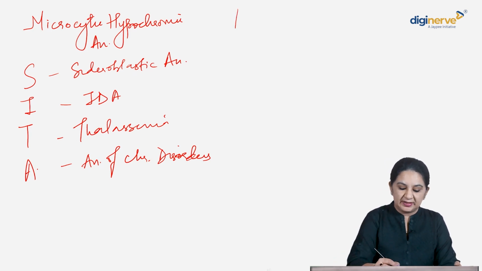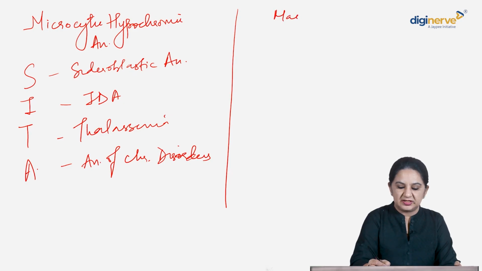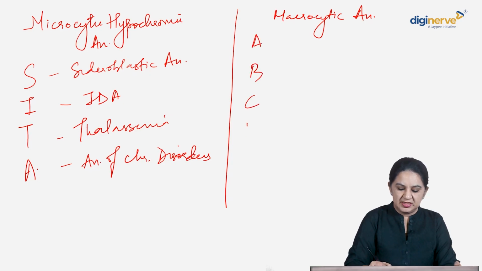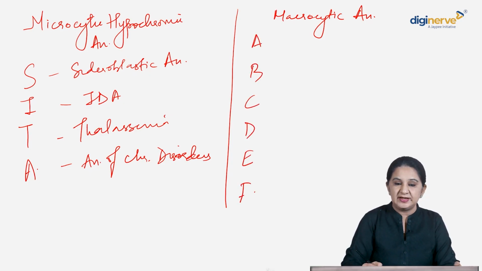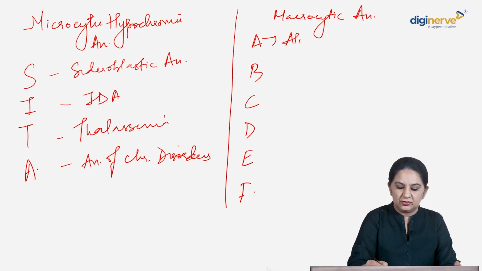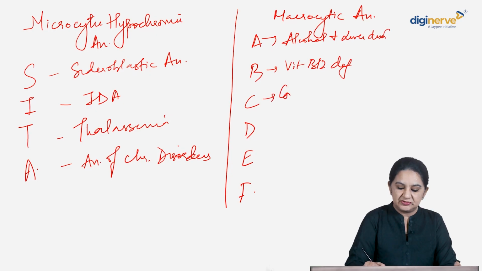Then what are the macrocytic anemias that we have studied? For macrocytic anemias, what was the mnemonic? It was A, B, C, D, E, F, right? A is alcohol and liver disorders. B is your vitamin B12 deficiency. C is compensatory erythropoiesis.